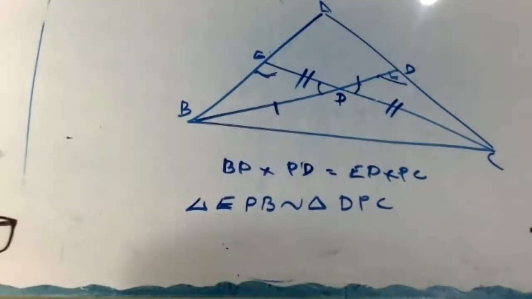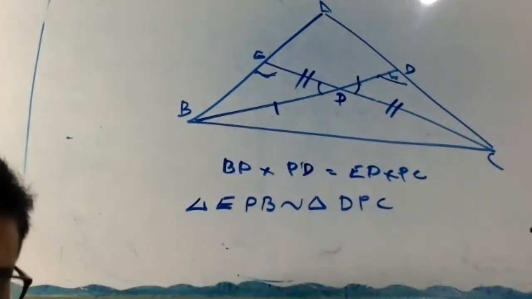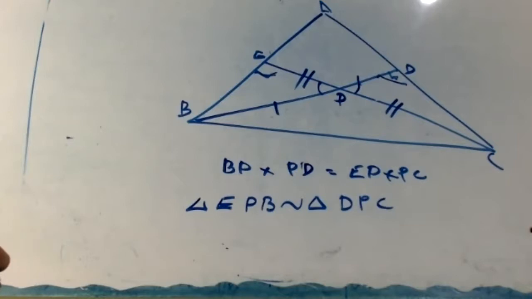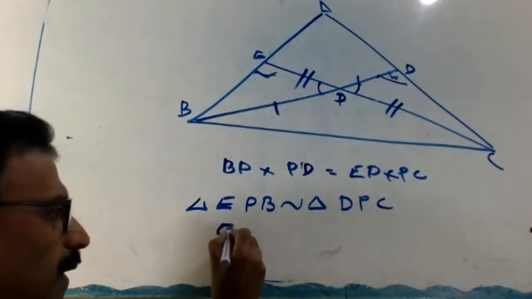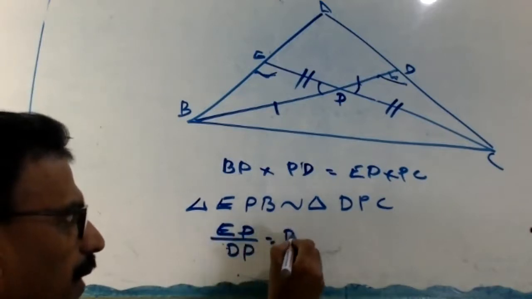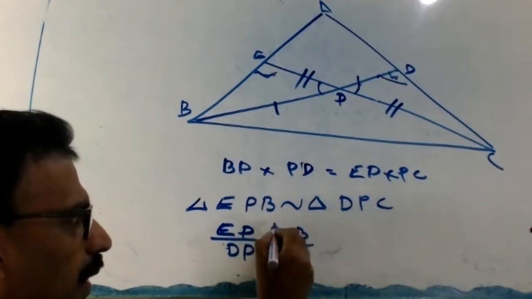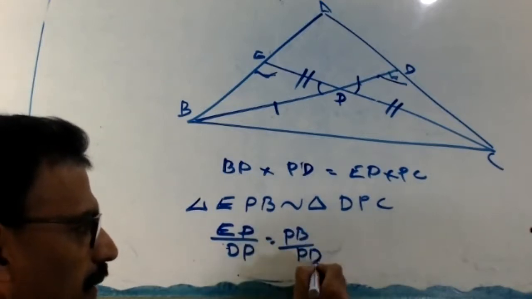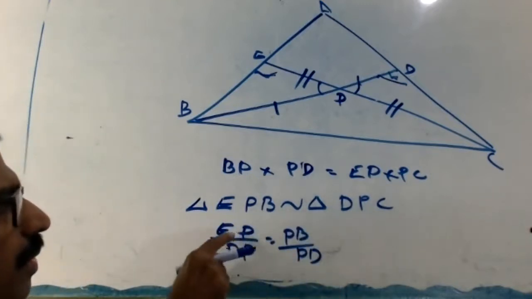Angle E equal to angle D, 90 degree given. Angle EPB equal to DPC, vertically opposite angles. Therefore, EP by DP equal to PB by DP. Okay, so this is enough now.